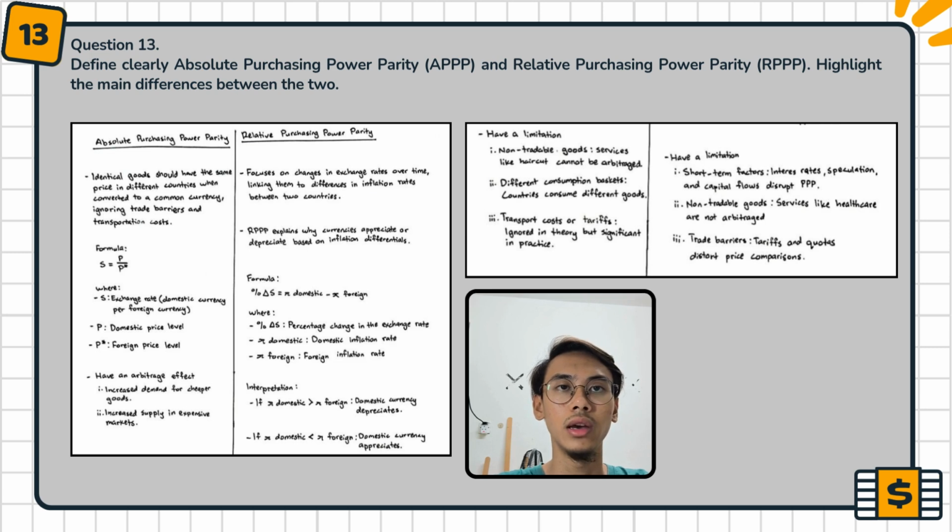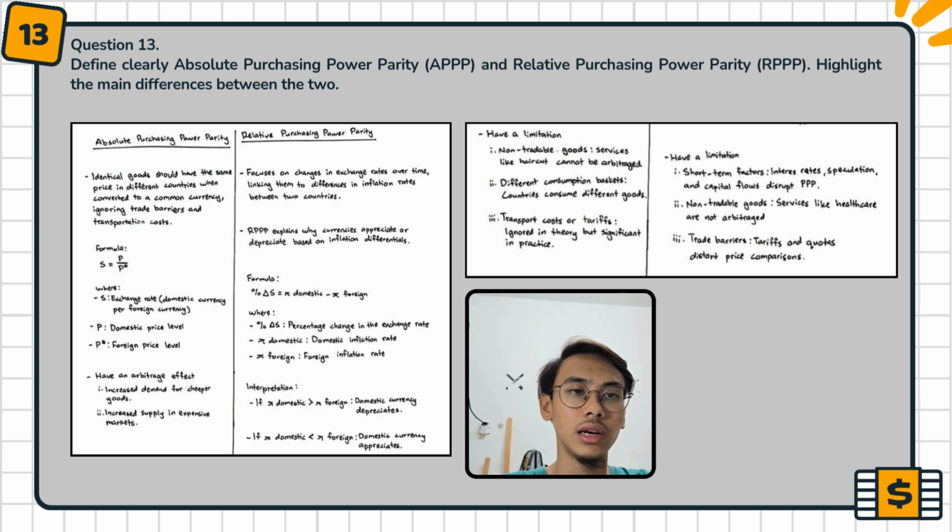The absolute purchasing power parity formula is S equal to P divided by P star, where S is the exchange rate, domestic currency per foreign currency, P is the domestic price level, and P star is the foreign price level. For relative purchasing power parity, the formula is percent change in S equal to pi domestic minus pi foreign, where percent change in S is the percentage change in the exchange rate, pi domestic is the domestic inflation rate, and pi foreign is the foreign inflation rate.